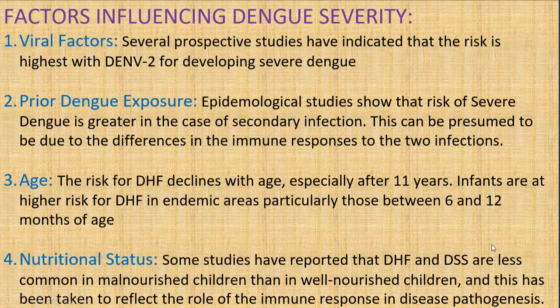As you can see here, dengue hemorrhagic fever and dengue shock syndrome are less common in malnourished children than in well-nourished children. So the factors which influence it are viral factors, such as type 2, which has more severity. Prior dengue exposure, that is secondary infection, has more chances. As age increases, the chances of dengue hemorrhagic fever decrease. And for nutritional status, malnourished children have fewer chances of dengue hemorrhagic fever and shock syndrome.